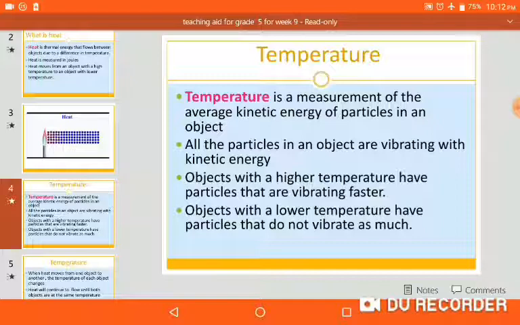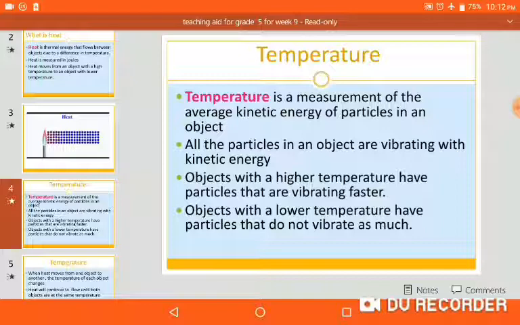The object which has high temperature, its movement is faster. Objects with higher temperature have particles that are vibrating and moving faster. That's why they transfer their heat to the other object which has low temperature. And what about an object which has low temperature?